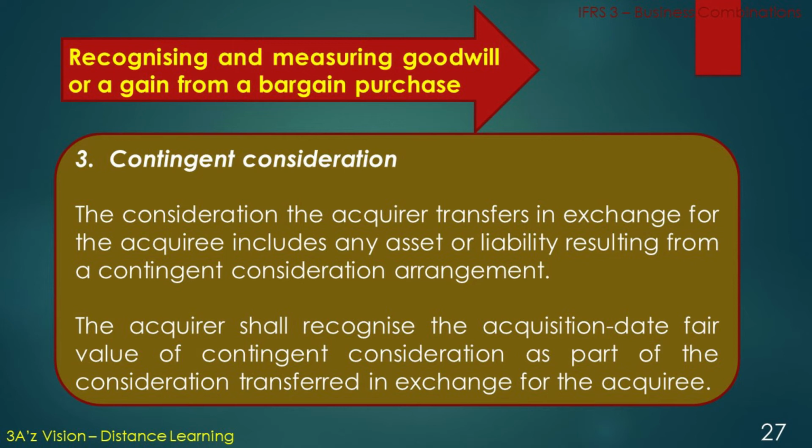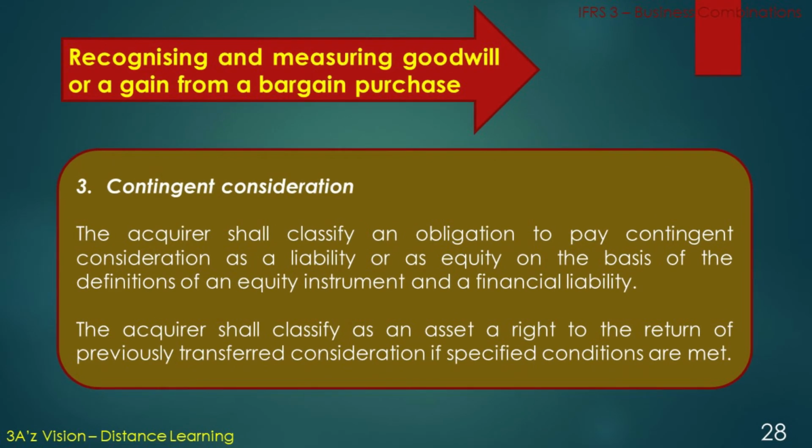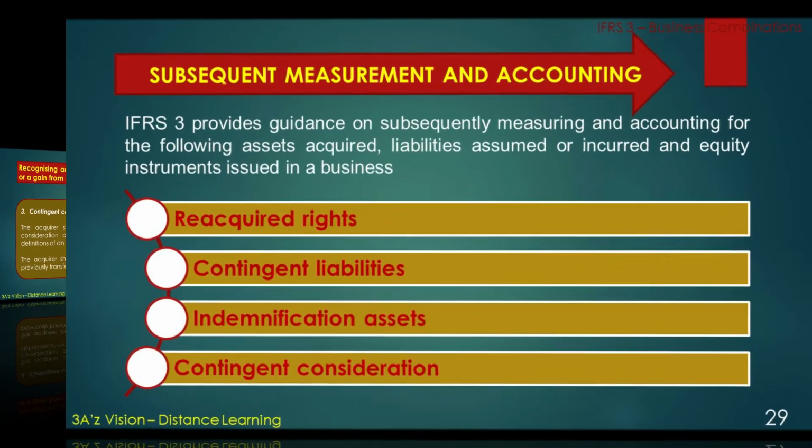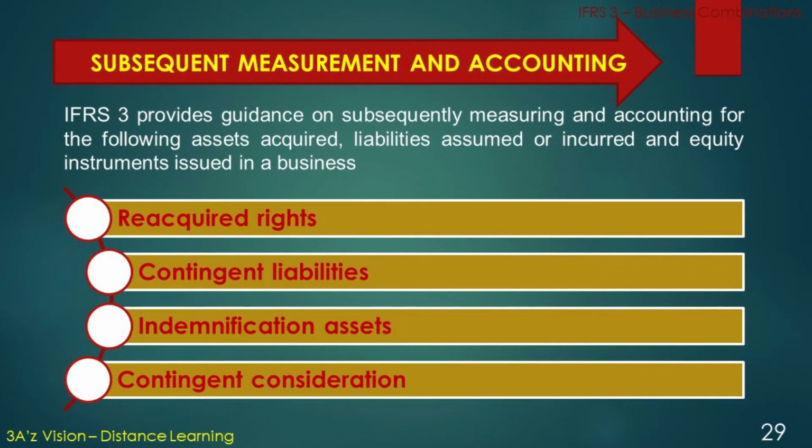The acquirer shall recognize the acquisition date fair value of contingent consideration as part of the consideration transferred in exchange for the acquiree. The acquirer shall classify an obligation to pay contingent consideration as a liability or as equity on the basis of the definitions of an equity instrument and a financial liability. The acquirer shall classify as an asset a right to the return of previously transferred consideration if specified conditions are met. The fifth element of this IFRS is subsequent measurement and accounting.